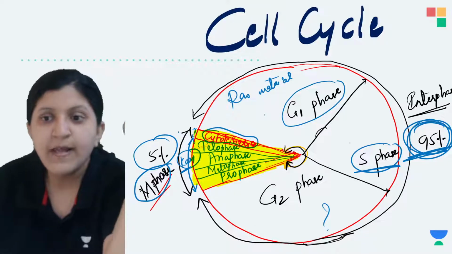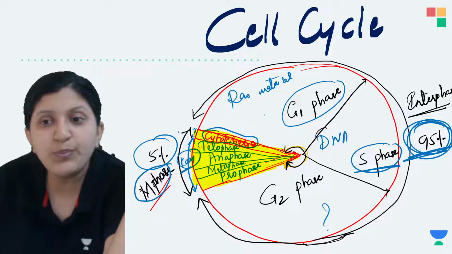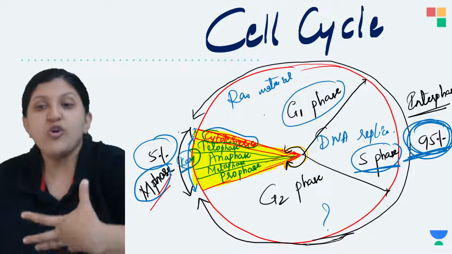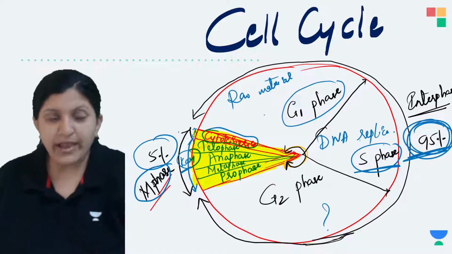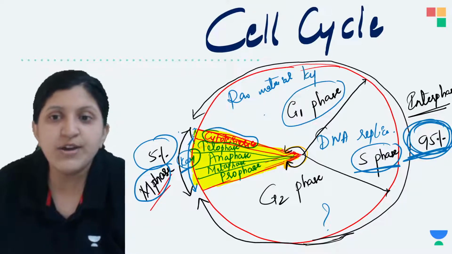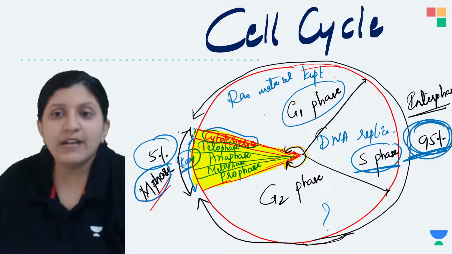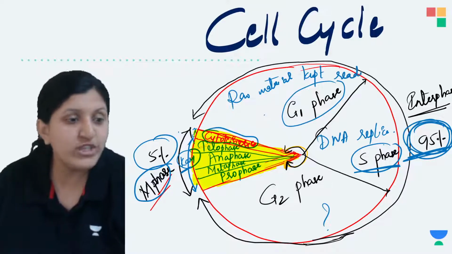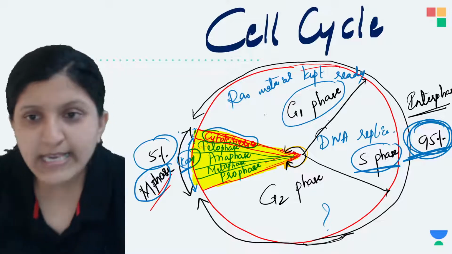That means DNA duplication or DNA replication. So all that is required for the DNA replication is kept ready. We call these raw materials kept ready for the S phase.